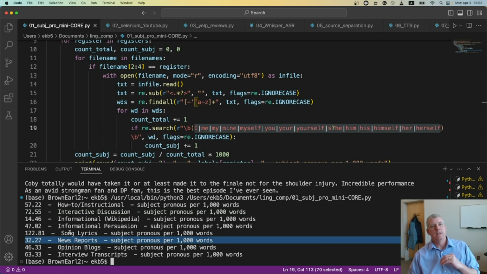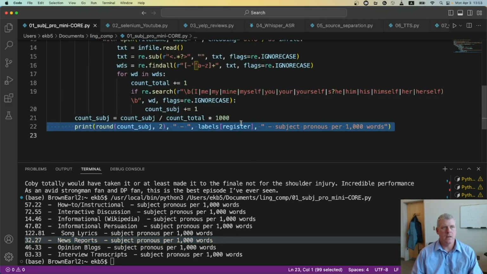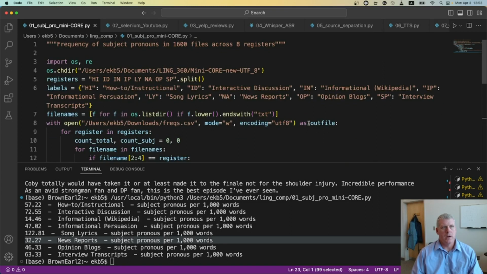So the idea is that we can look at different uses of different linguistic features in these 8 registers with only a few lines of Python code. This is only 22 lines of Python code here.